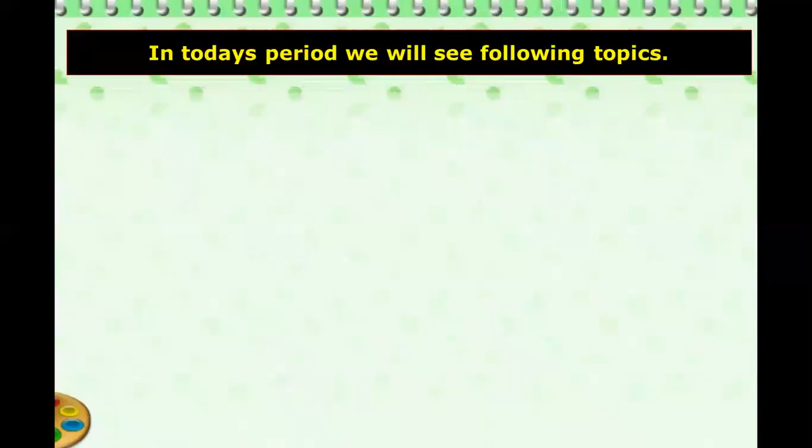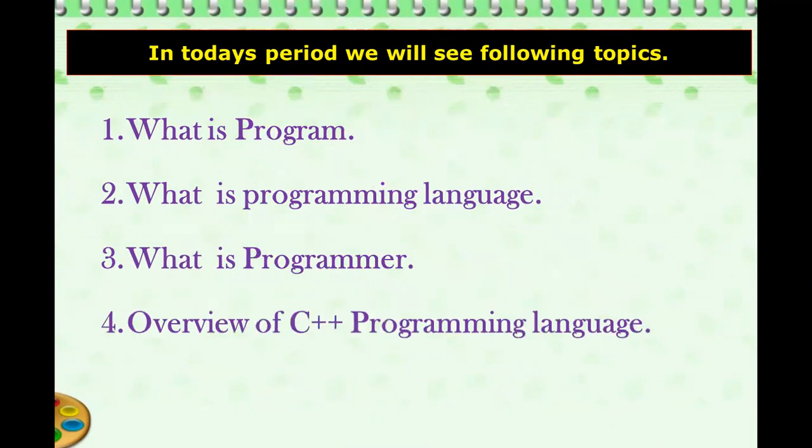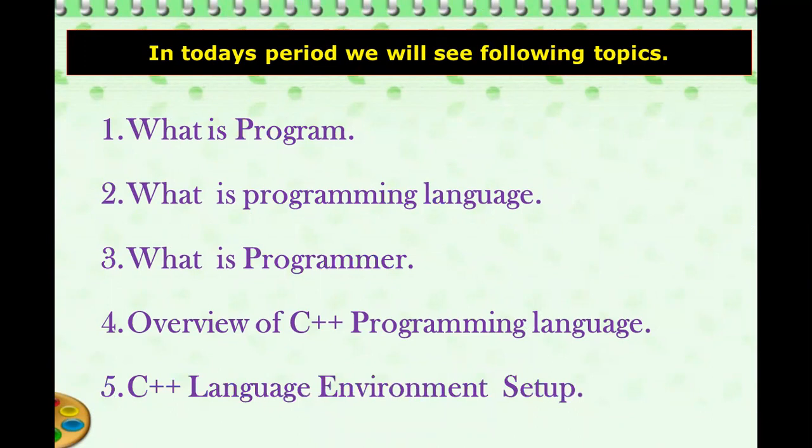Dear students, in today's period we will see the following topics. First topic is what is program. Second topic is what is programming language. Third topic is what is programmer. Fourth topic is overview of C++ programming language. Fifth topic is C++ language environment setup. These 5 topics today we will cover in this period.